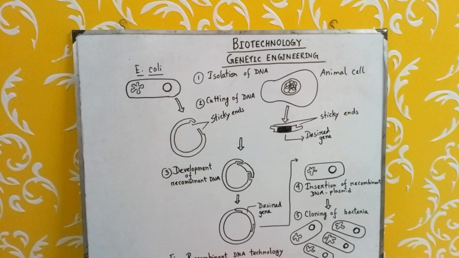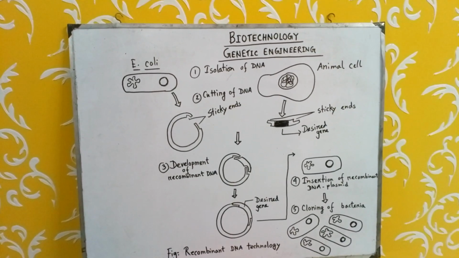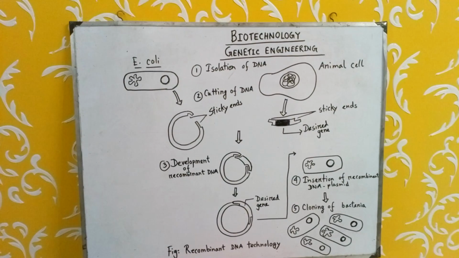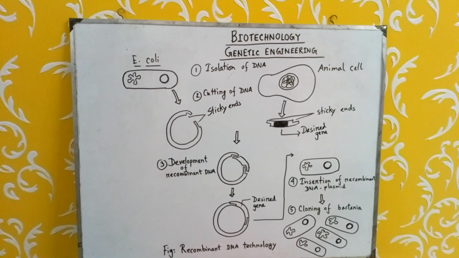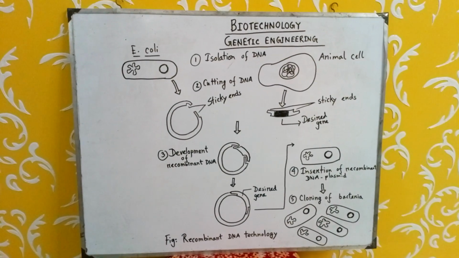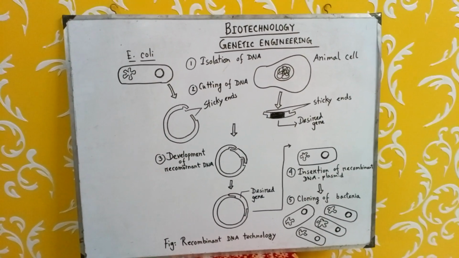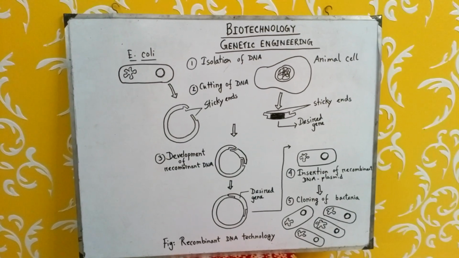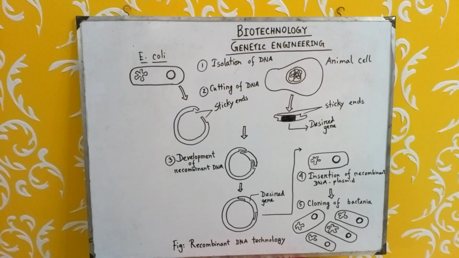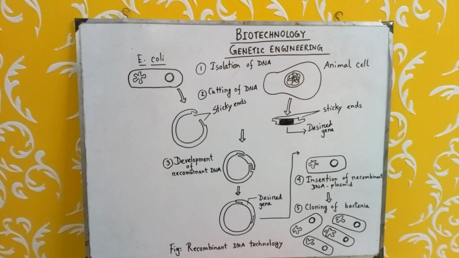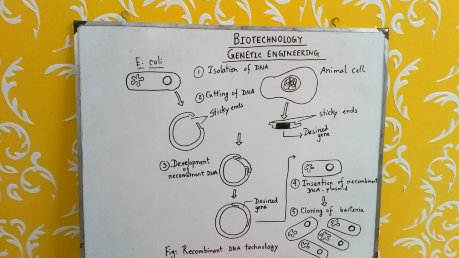But with genetic engineering, it is possible to transfer one or more genes to nearest or distant species. Secondly, through traditional ways, this transfer is a very lengthy process and takes a very long time. But through genetic engineering, transfer of desired genes becomes possible within a very short span of time.